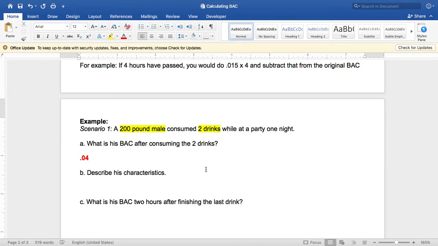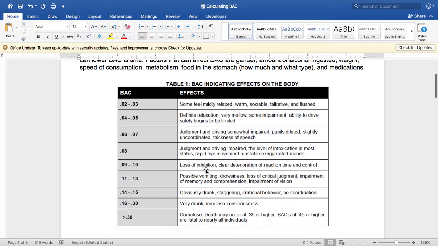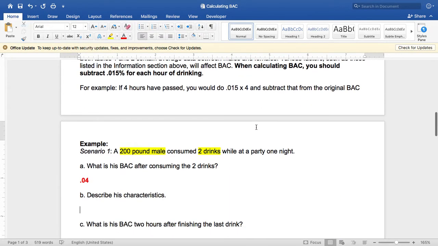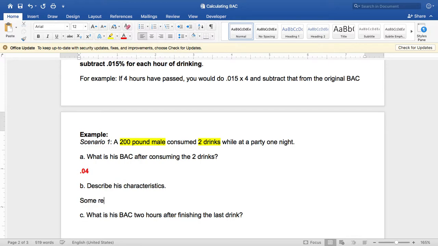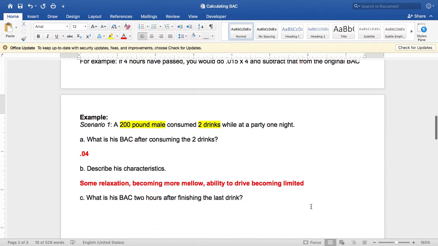Let's describe his characteristics. For that, we're going to go back up to our table. We're going to find about 0.04. And there's definite relaxation, very mellow, some impairment, ability to drive safely becomes limited. Okay, so there's some relaxation, becoming more mellow, and ability to drive becoming limited. I'm going to bold and put that in red.